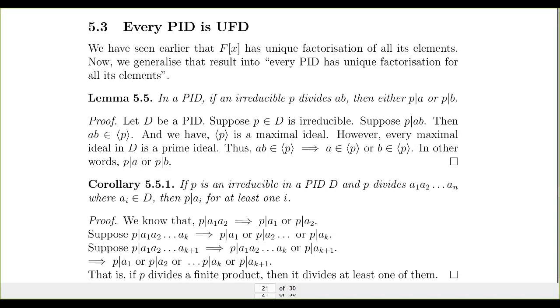So if we have a factorization A equals P1, P2, P3, etc., PR, and another factorization Q1, Q2, etc., Qs, then we know that P1 divides A because A is a multiple of P1. Therefore, P1 should divide this as well. P1 divides Q1, Q2, etc., Qs. This is a finite product, so P1 must divide at least one of them.